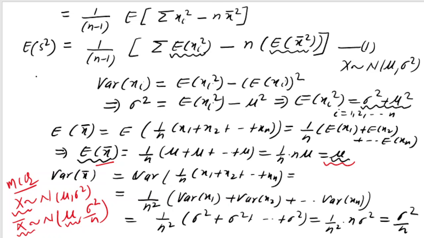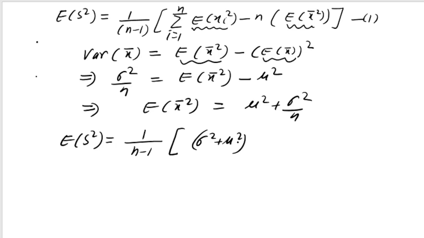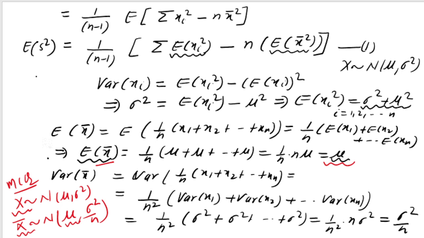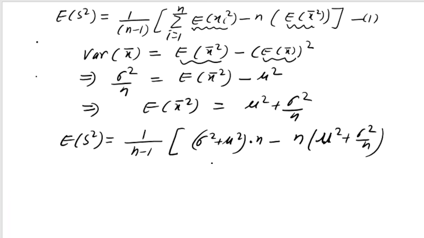So if I add it n times, I will get n into sigma square plus mu square, and minus n times expectation of x bar square, that is mu square plus sigma square by n. This result that I have proved here could have been used directly from this point onwards, but just for your clarity I have proved it.